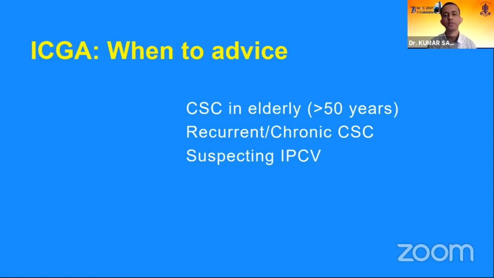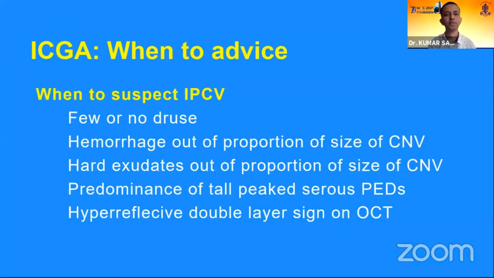Similarly, if the patient has recurrent and chronic central serous retinopathy not responding to treatment for years, then we may like to do an ICGA to rule out other things. And whenever we are suspecting IPCV, we have to rule it out by doing an ICGA. We need to know when, in a patient with distorted vision, we suspect CNVM and when we suspect IPCV.